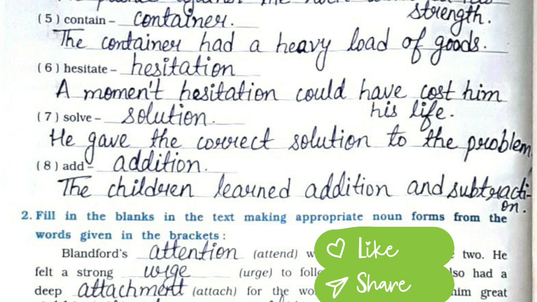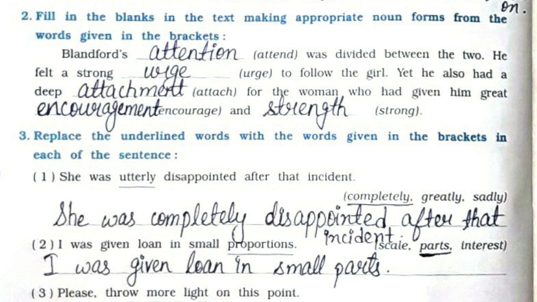Fifth, container. The container had a heavy load of goods. Sixth one, hesitation. A moment's hesitation could have cost him his life. Seventh, solution. He gave the correct solution to the problem. And eighth one is addition. The children learned addition and subtraction. Now question number 2 is, fill in the blanks in the text making appropriate noun forms from the words given in the brackets. Blandford's attention was divided between the two. He felt a strong urge to follow the girl, yet he also had a deep attachment for the woman who had given him great encouragement and strength.